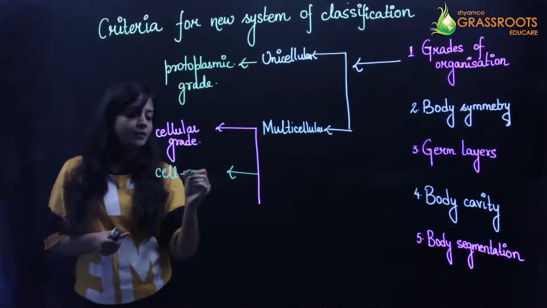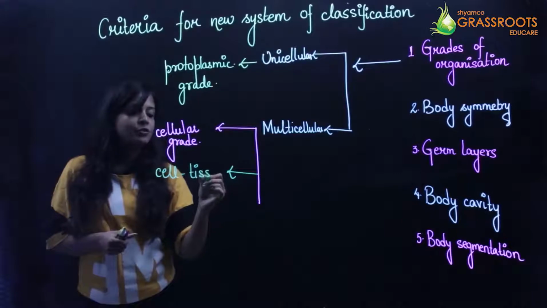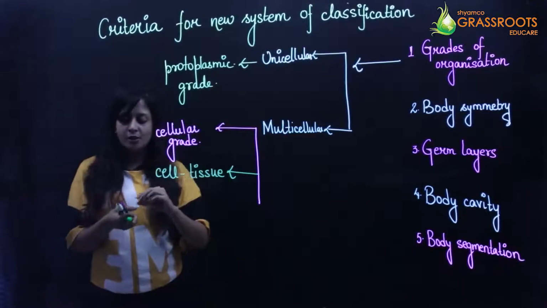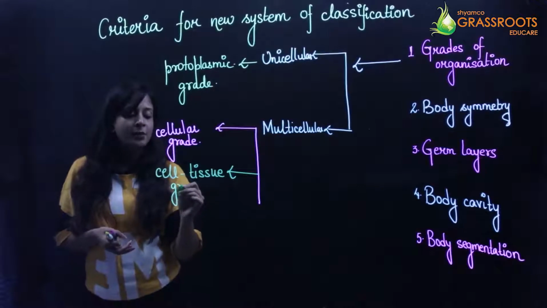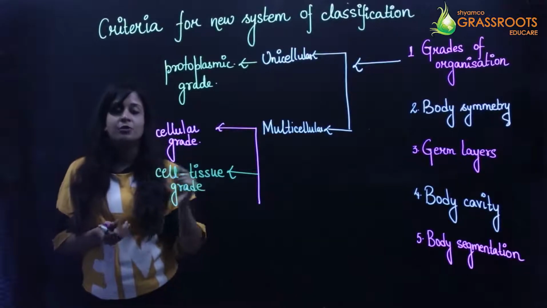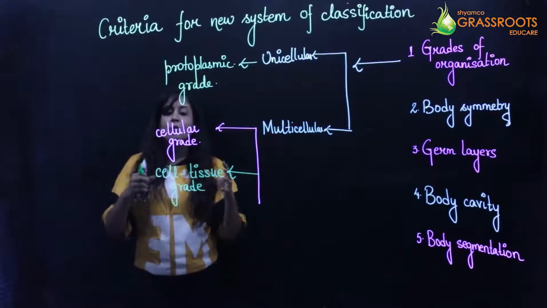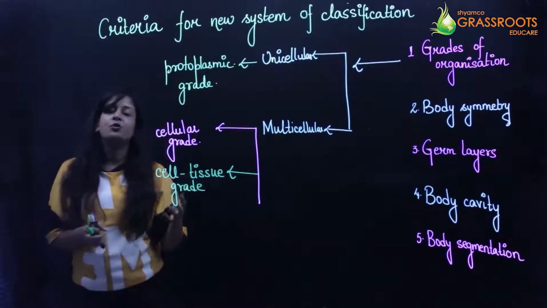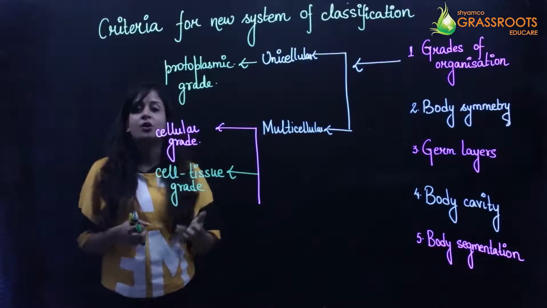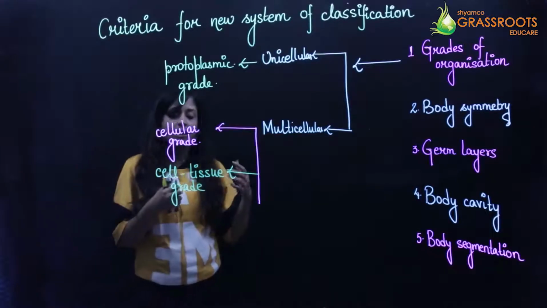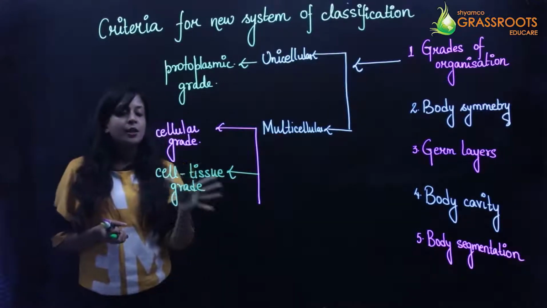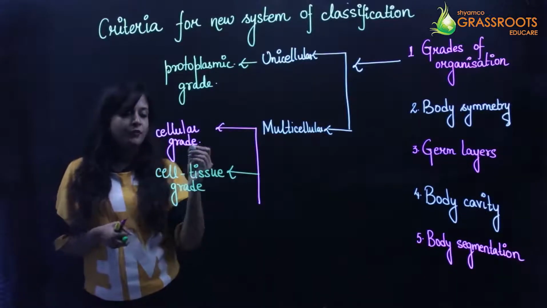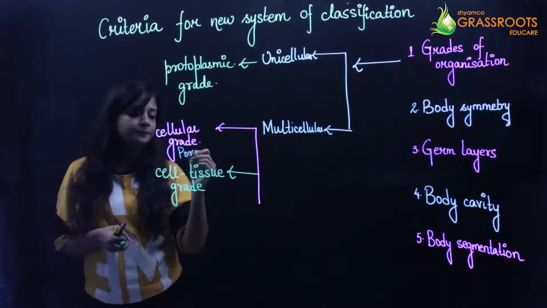Cell tissue grade. Obviously from the name itself you have understood that ये जो cell tissue grade है, that means the cells have combined, okay, all the cells जो भी है वो उसने join किया है and it forms a tissue, and this tissue carries out the function which is there for your body. Okay now यहाँ पे जो cellular grade है, we can give an example of, for example, Porifera.